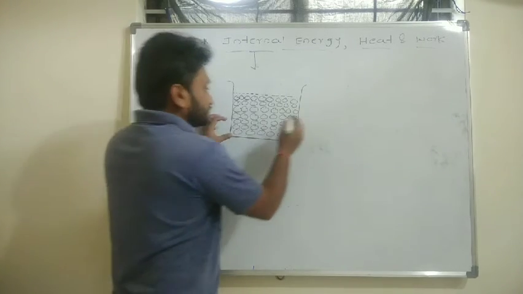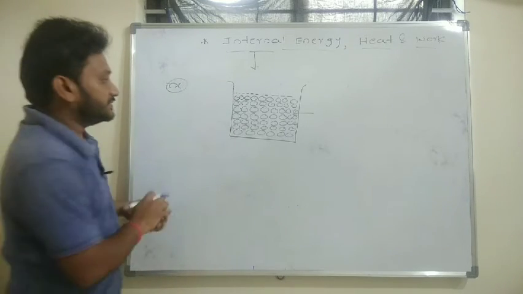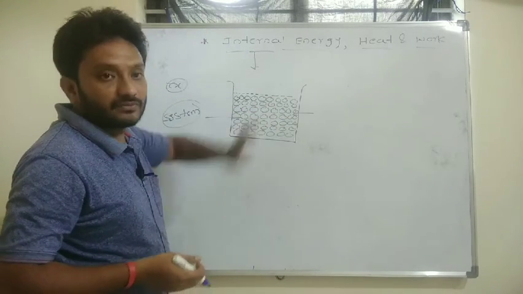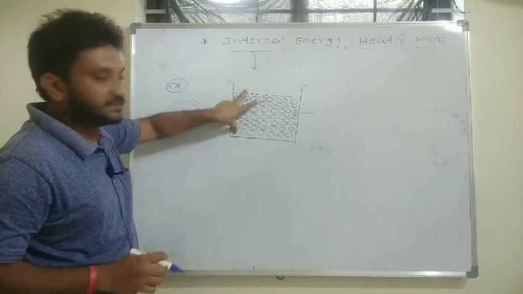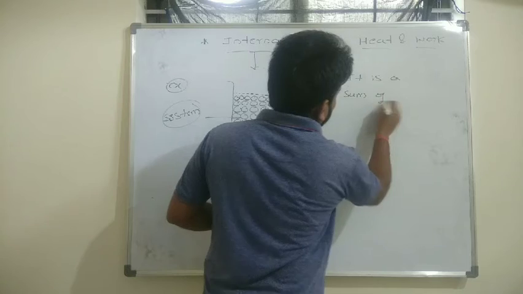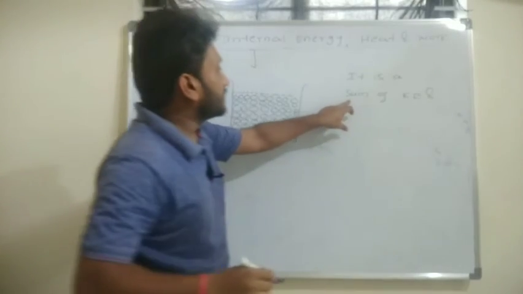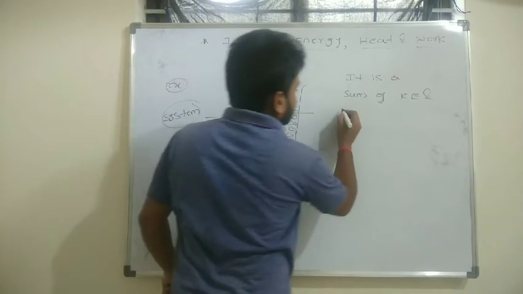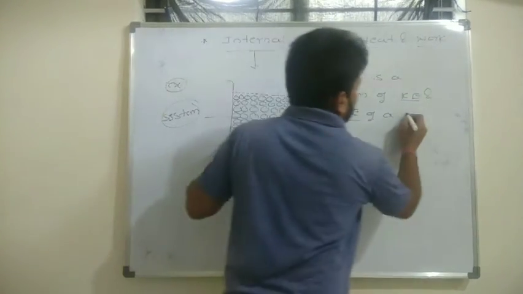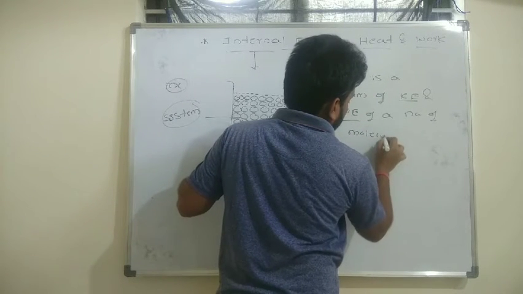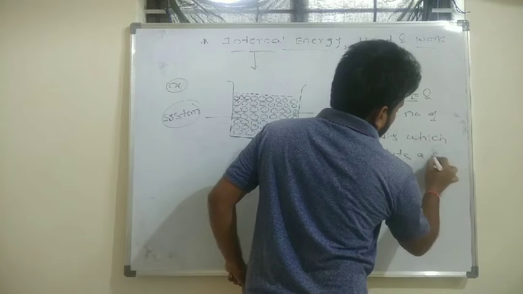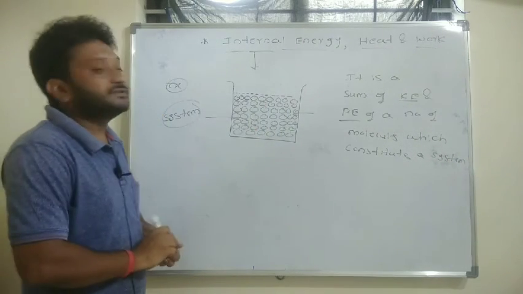These are all the molecules which constitute the system I have taken for our consideration today. If you want to define the internal energy of this system, which consists of a number of water molecules, then internal energy is a sum of kinetic energy and potential energy of these molecules which constitute the system. So this is the proper definition for internal energy.